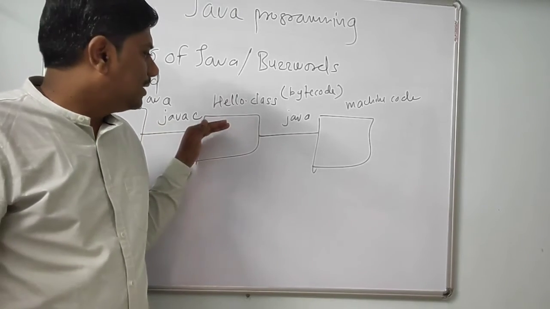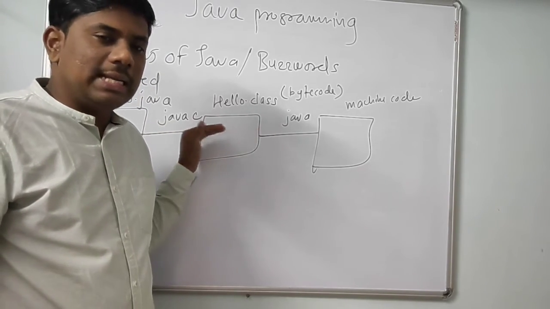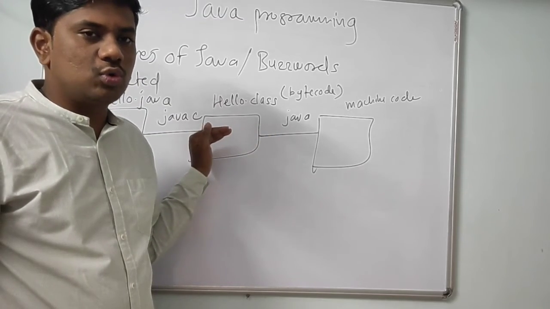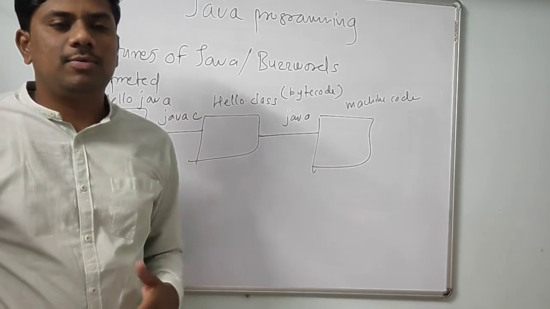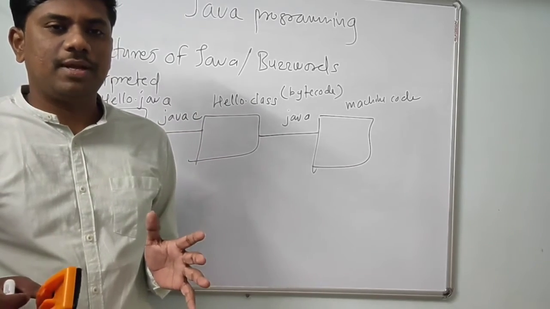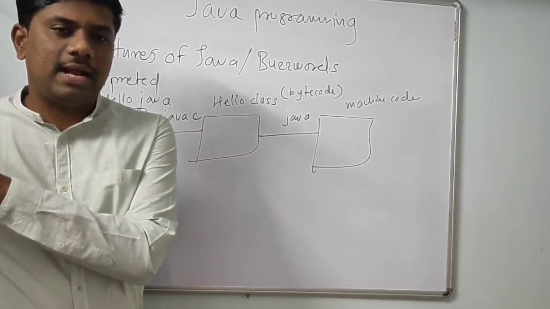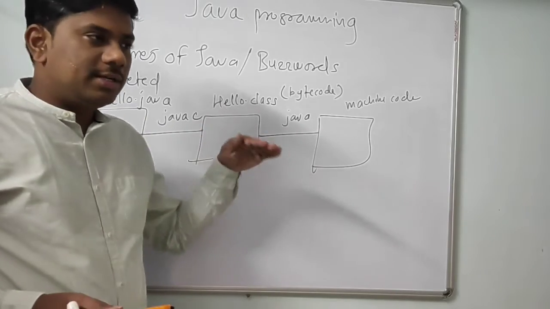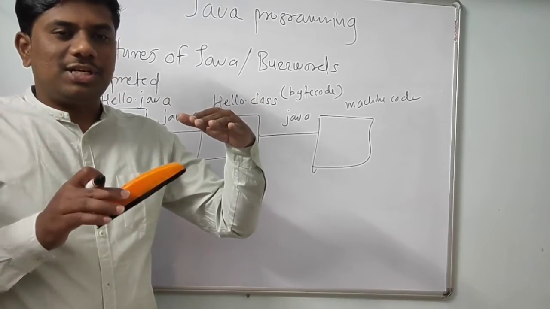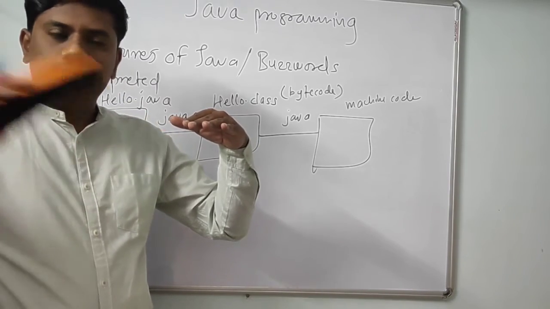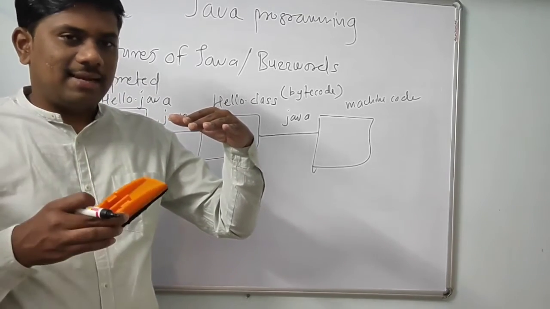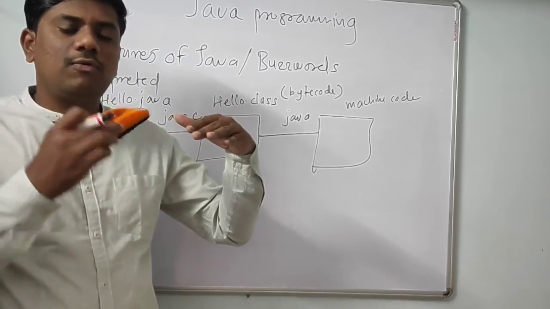It reads your source code line by line. The compiler reads source code as a single unit or a single block, and it throws the error at last. But the interpreter reads a single line and checks whether there is any error. If there is an error, it will throw that error. It will not go to the next line unless we correct the error in the first line.